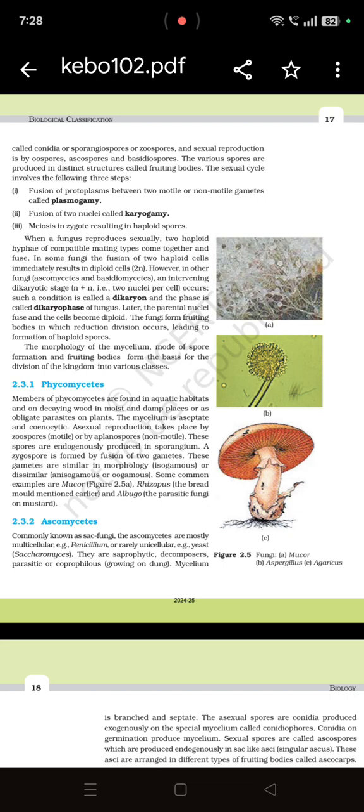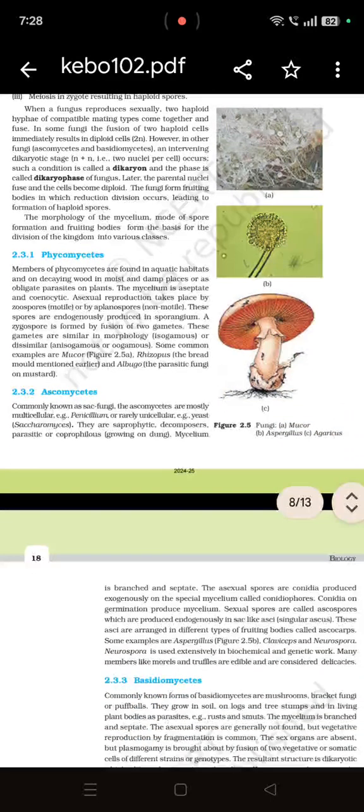Now the different categories of fungi are, first, Phycomycetes. It is found in aquatic habitats, decaying wood and moist damp places. It reproduces by asexual reproduction and sexual reproduction both. Examples: Mucor, Rhizopus, Albugo. Then is Ascomycetes.